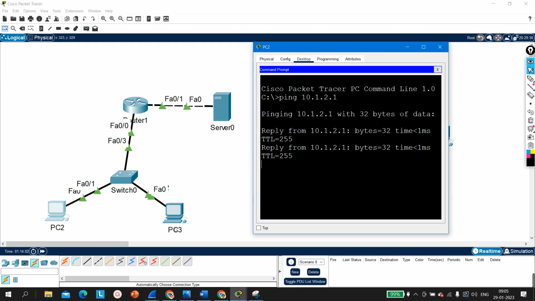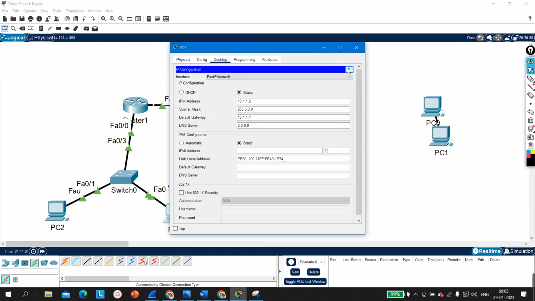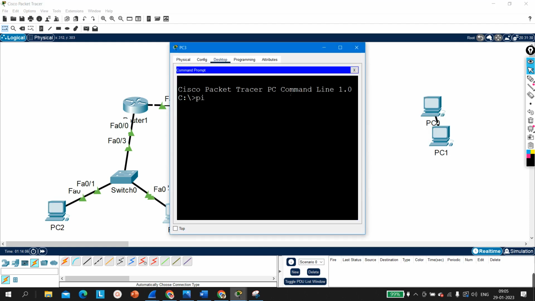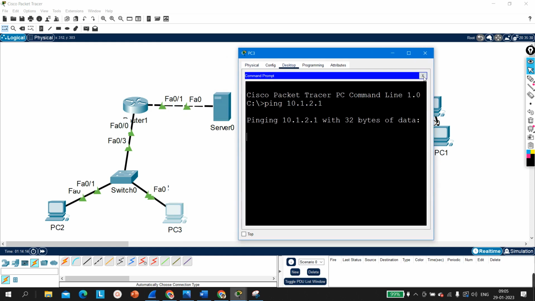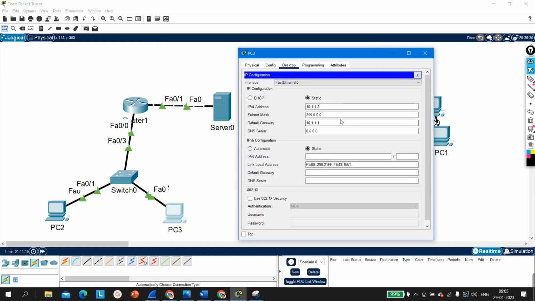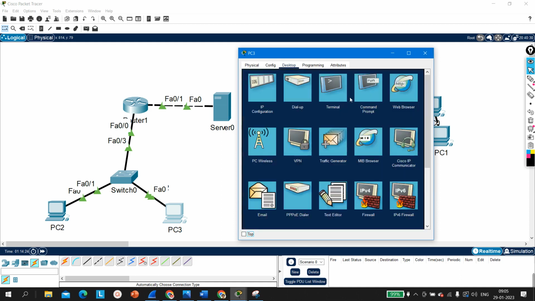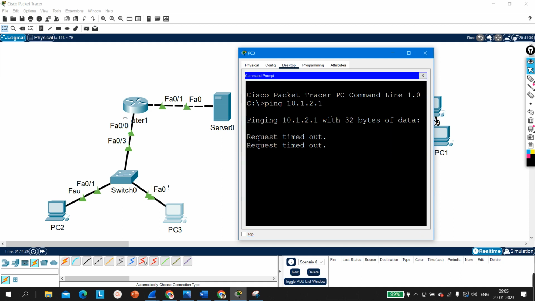So let me ping the server from PC1, ping 10.1.2.1. See, I am able to ping. Let me ping from PC3, ping 10.1.2.1. From here I am not able to ping because here you can see the subnet mask is 8 and the default gateway is 10.1.1.10. So I think that's why this PC was not able to ping. Now it should ping.